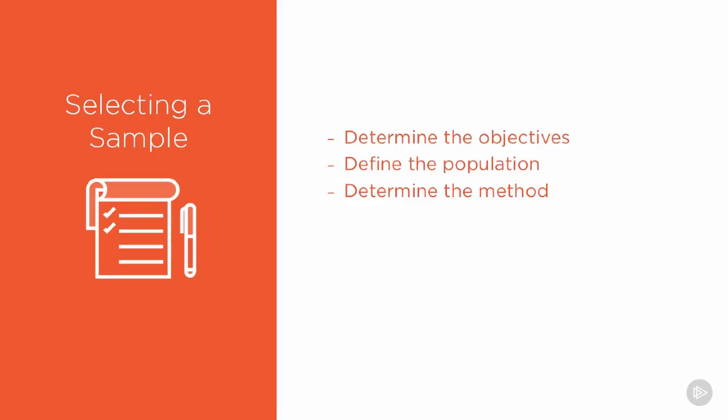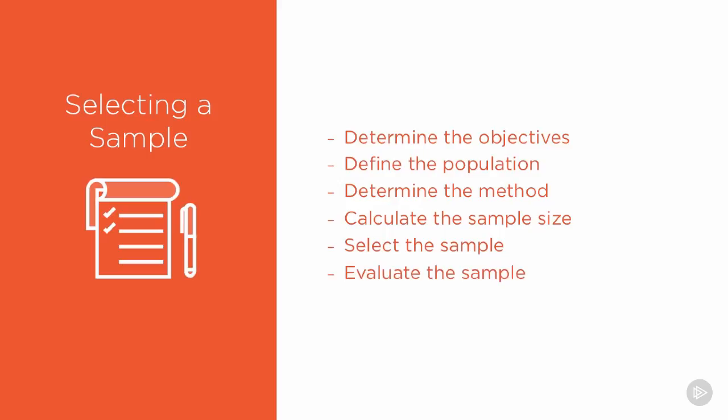We'll look at whether or not we want to do statistical or non-statistical sampling, variable, stop and go, or attribute sampling, and from that calculate what would be the appropriate sample size, select the actual sample items, and then evaluate those sample items to find what results we can glean from that sample, that we can use as substance within our audit report.